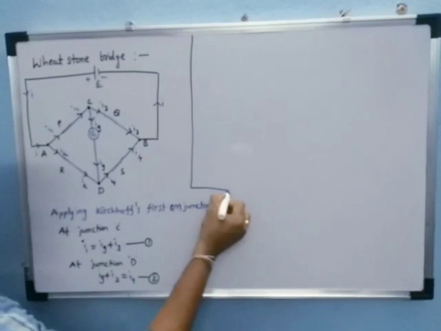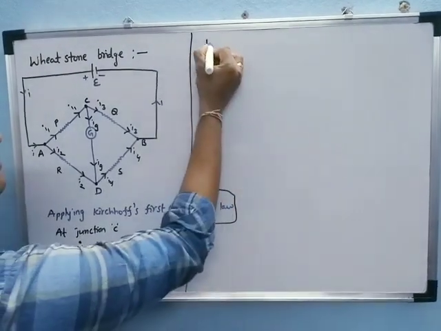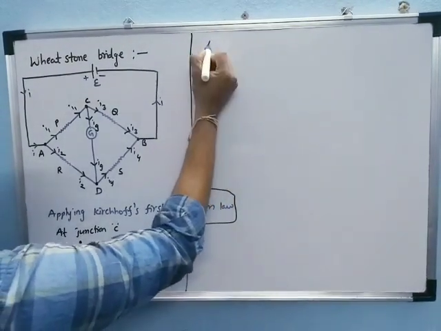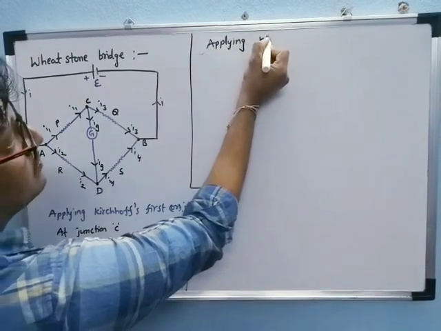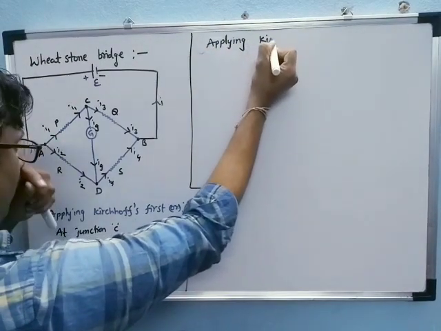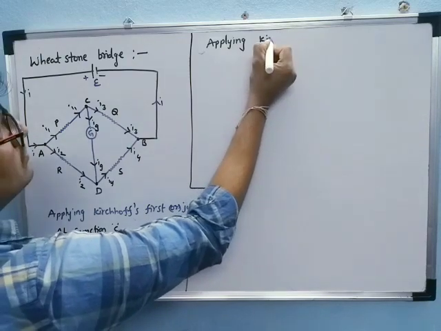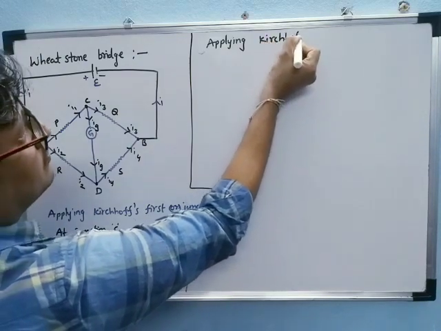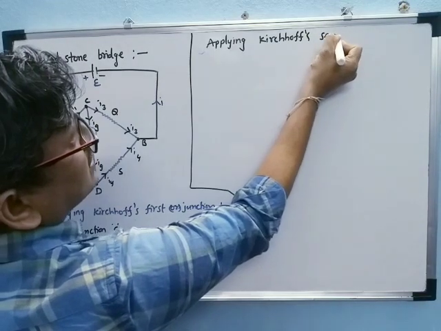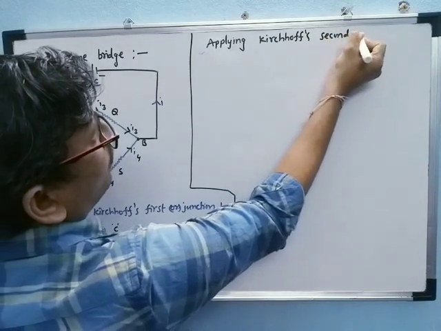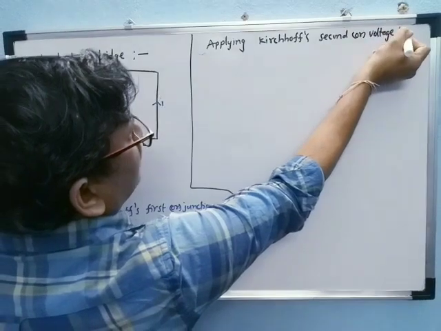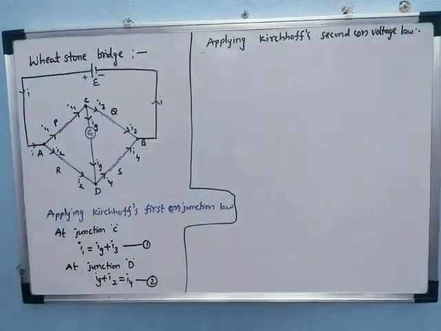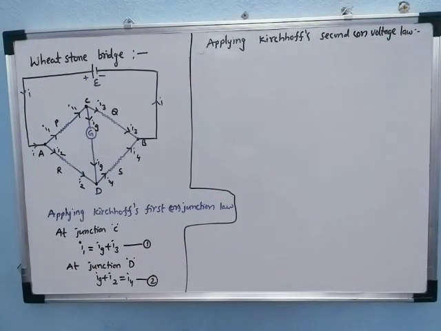Similarly we can apply Kirchhoff's second law, also called the voltage law.